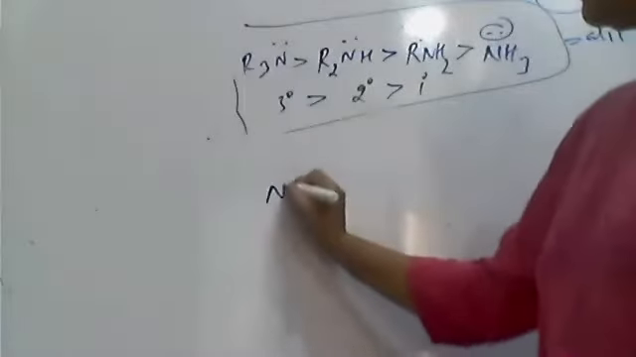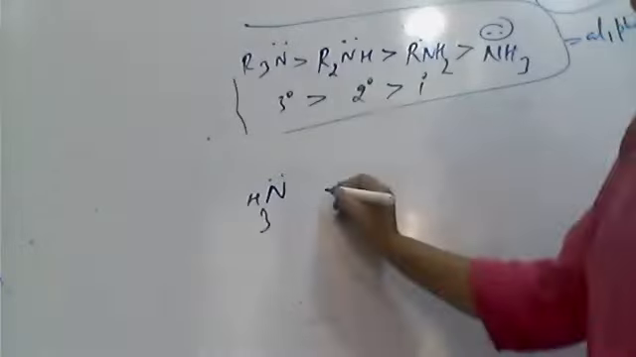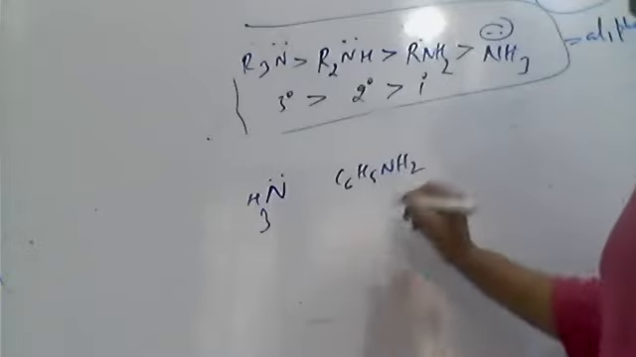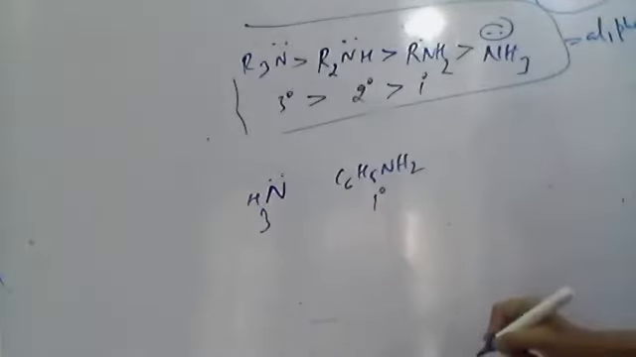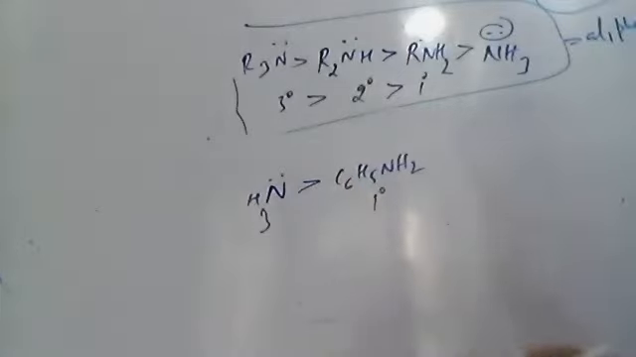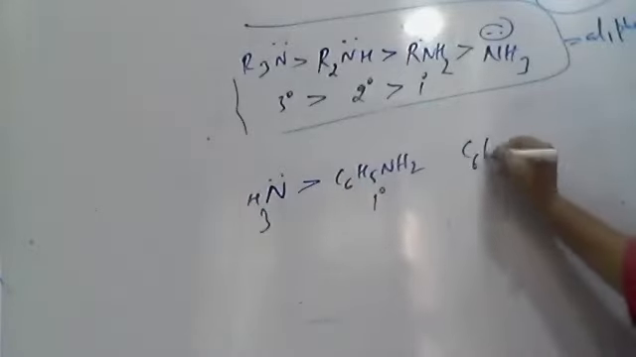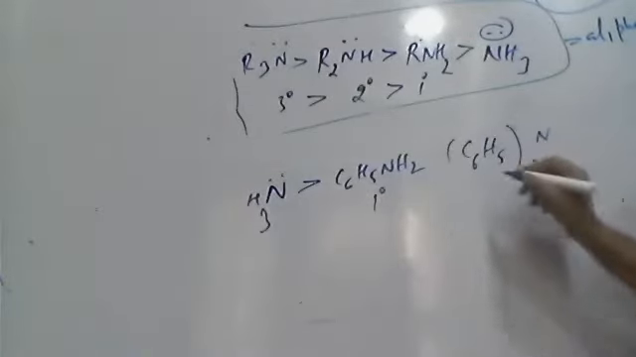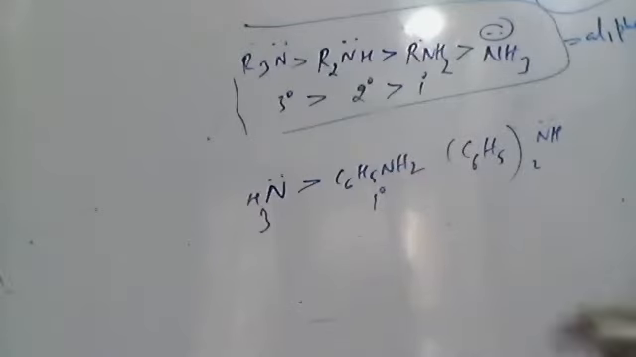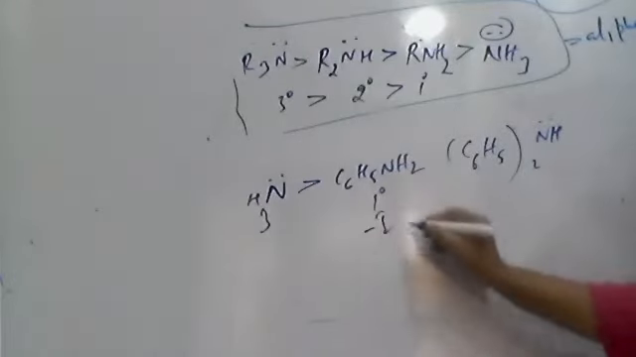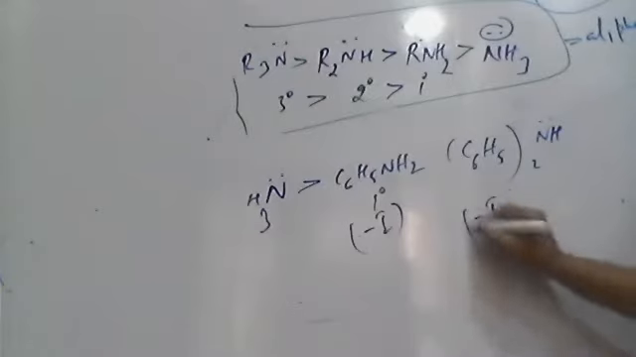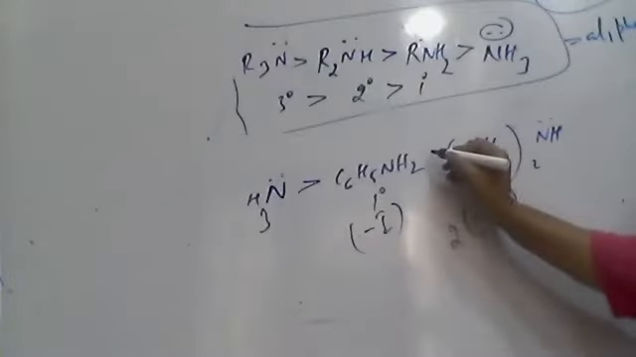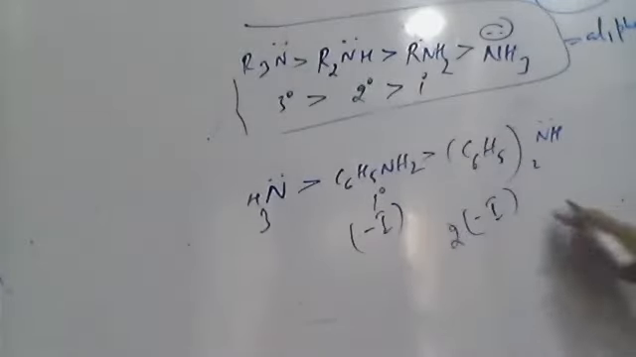So see here, NH3 ammonia. The next, C6H5NH2, is a primary aromatic amine, but here ammonia is stronger. The next, if I put two groups, it is (C6H5)2NH. Initially only one group is there. Now two groups are there, which can show double the minus I effect. This is secondary, which is weaker than primary.